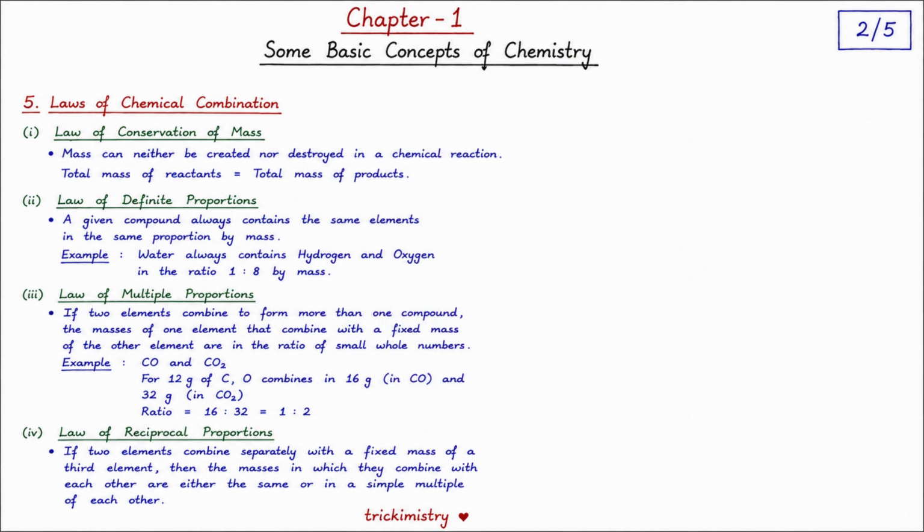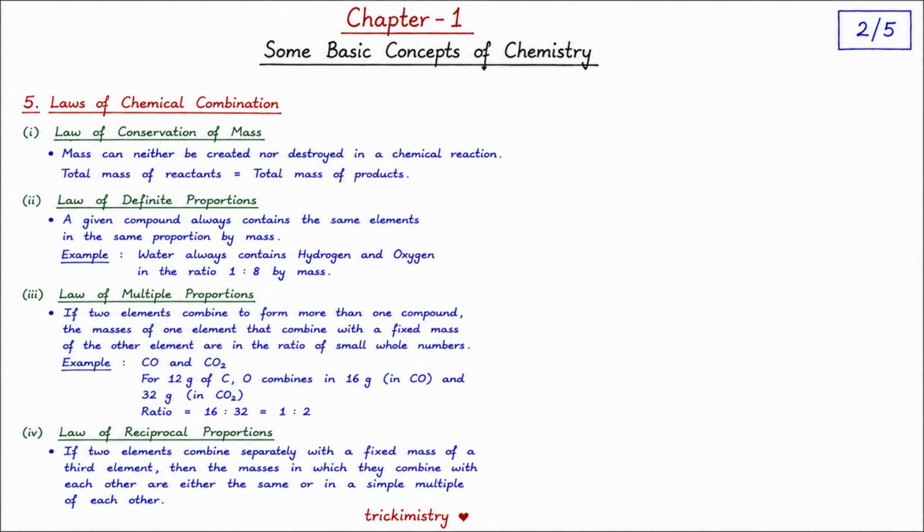Now we'll study the laws of chemical combination, which explain how elements combine to form compounds. The first law is the law of conservation of mass. This law states that mass can neither be created nor destroyed during a chemical reaction. In other words, the total mass of reactants is always equal to the total mass of products. For example, if the reactants weigh 50 grams, then the products will also weigh 50 grams. So, the total mass remains constant throughout the reaction.